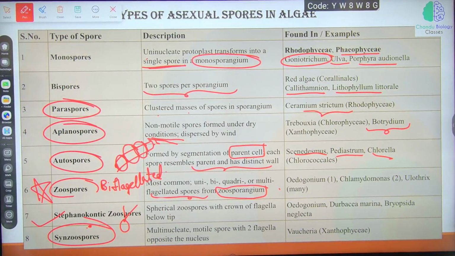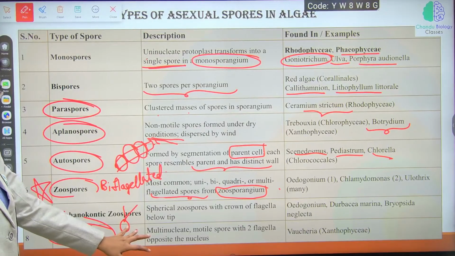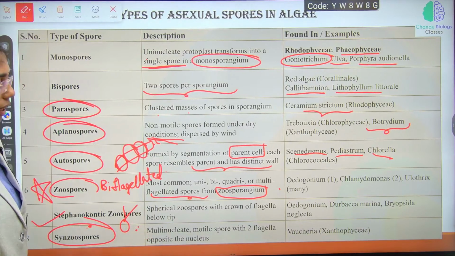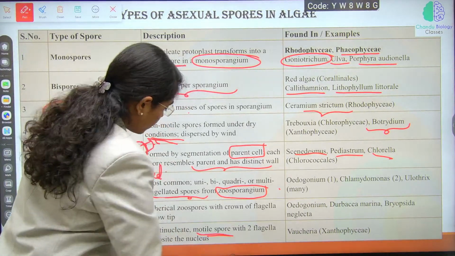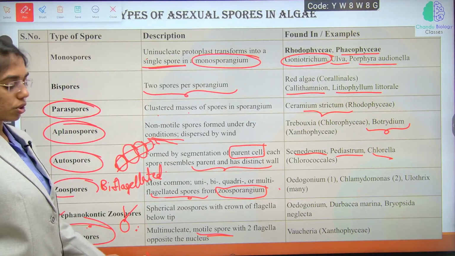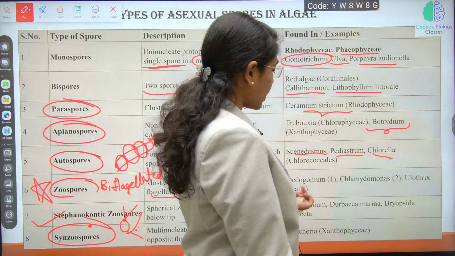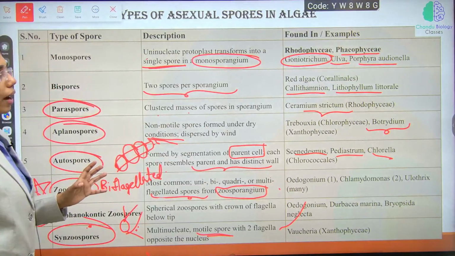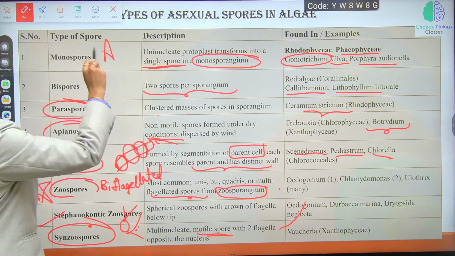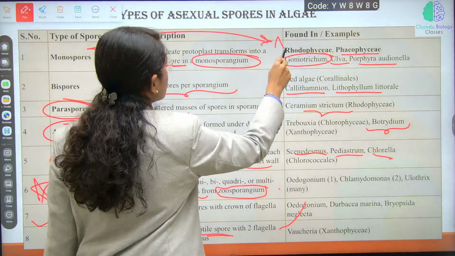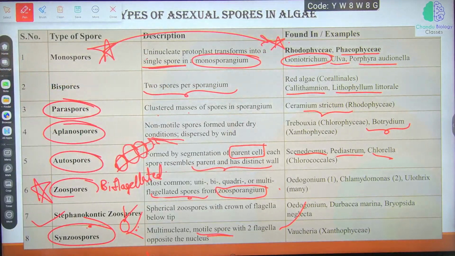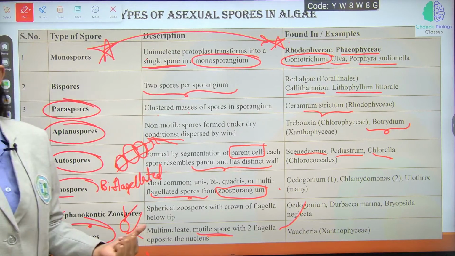And then you see schizospores. These are multinucleated spores, which are motile spores with two flagella opposite the nucleus. Example is Vaucheria, a xanthophycean member. Here, what you have to remember most is the type of spores and the examples in which the spore type is present. Fine. The description you can easily work out from the name of the asexual spore. Just go through this. If you want, take a screenshot.